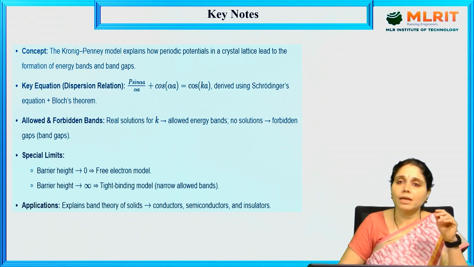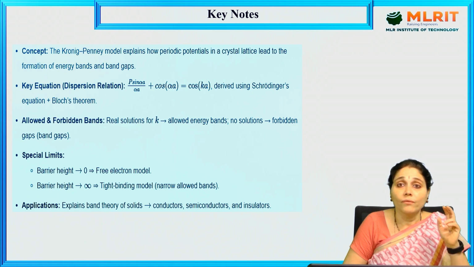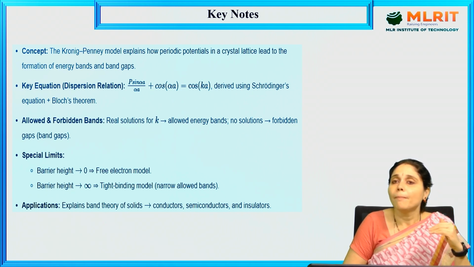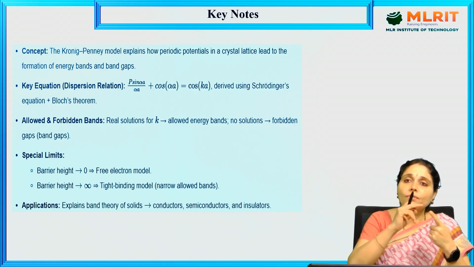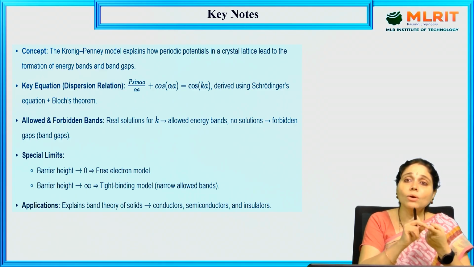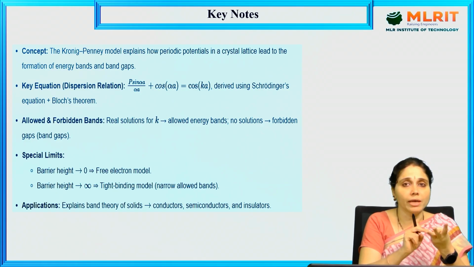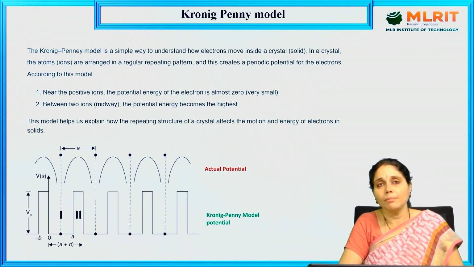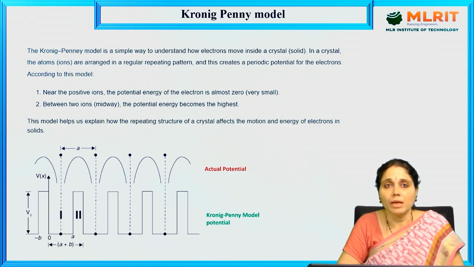Based on this theory itself, we have the band theory of solids, where we can classify materials into conductors, insulators and semiconductors. Before going into them, let us know what the Kronig-Penney model is. The Kronig-Penney model is a simple way to understand how electrons move inside a crystal.